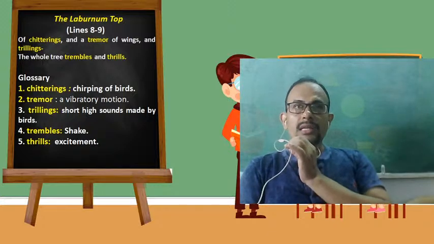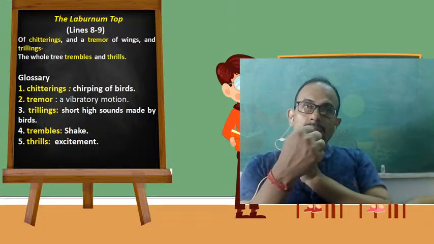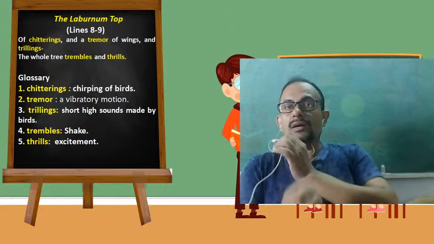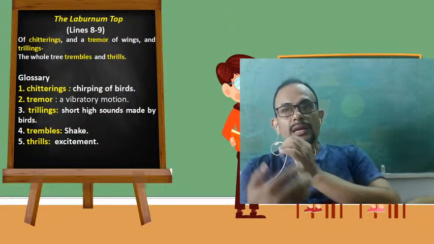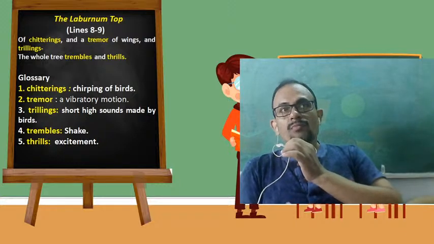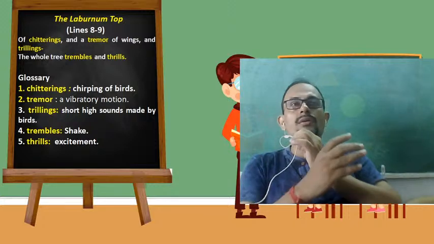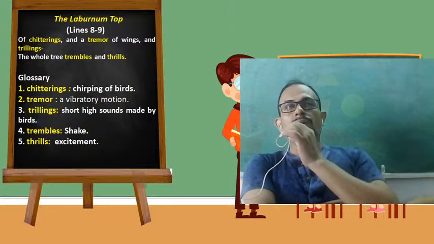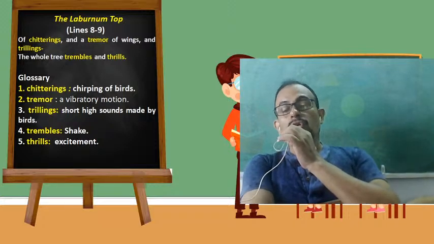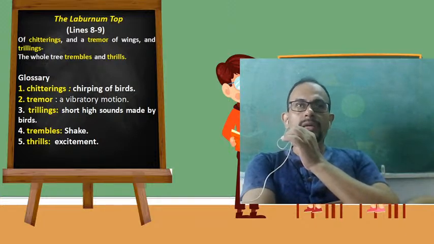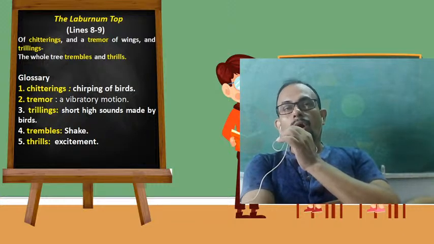The tree comes alive, and it appears that the whole tree becomes so excited with the sound of the goldfinch and her offsprings that the entire laburnum tree comes very much alive out of excitement at the sound being produced by the goldfinch and her offsprings.